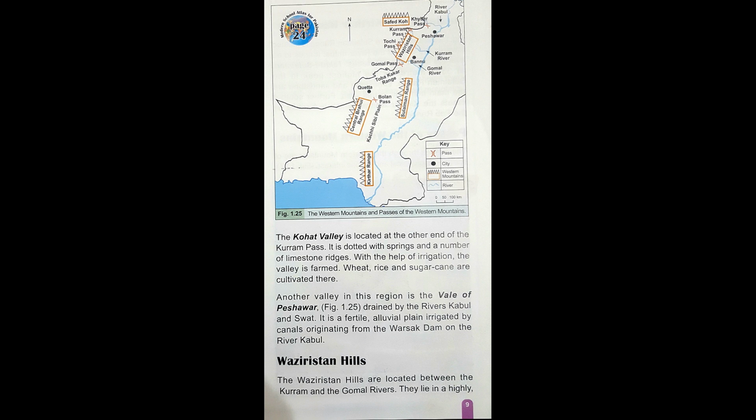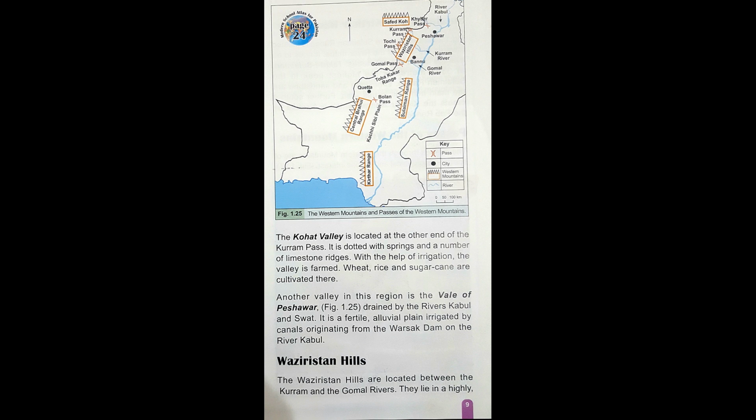So, the river water is very useful and very helpful for the cultivation of sugar cane, rice, and wheat. So these are the famous crops grown in this mountain range.